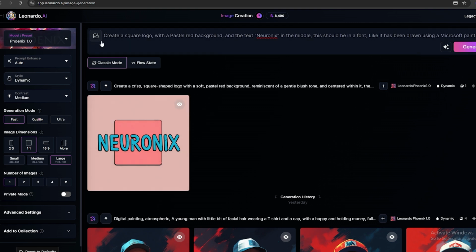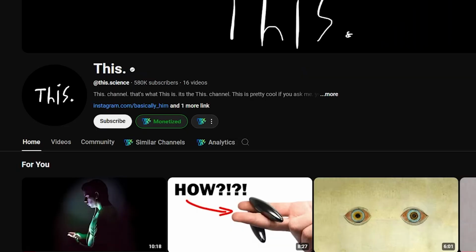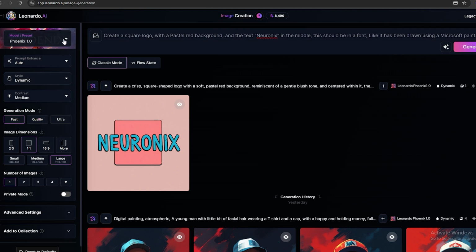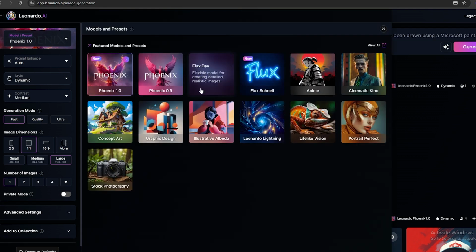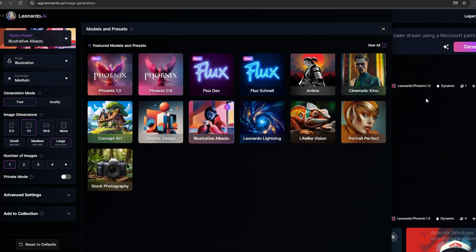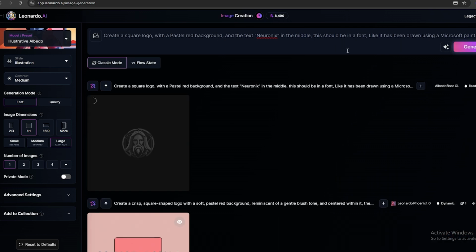So, I would like to have a very simple logo like this channel. Instead of the black background, I will use pastel red and white for this logo. This is the prompt I'm going to use for this logo generation. And I'm going to try several presets from here.